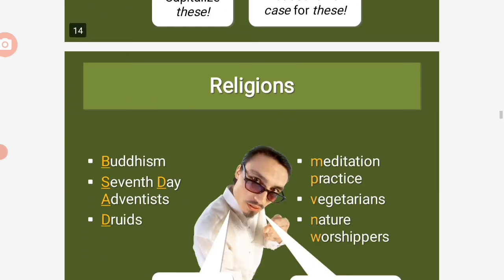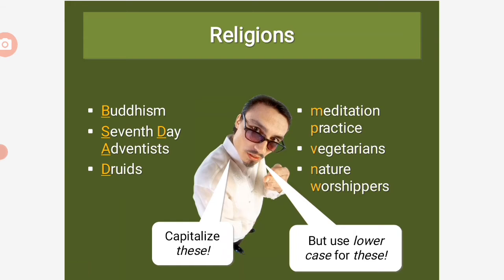Okay, next. What else do we capitalize? The names of religions. For example, Buddhism, Seventh-day Adventist, Druids, and others. They need to be capitalized. But if you say meditation, practice, vegetarians, nature worshippers, these are not supposed to be capitalized. Use lowercase for these.